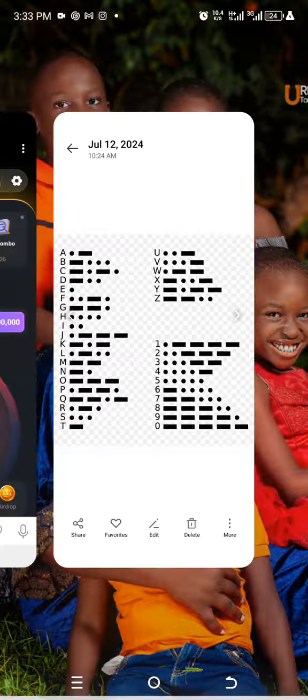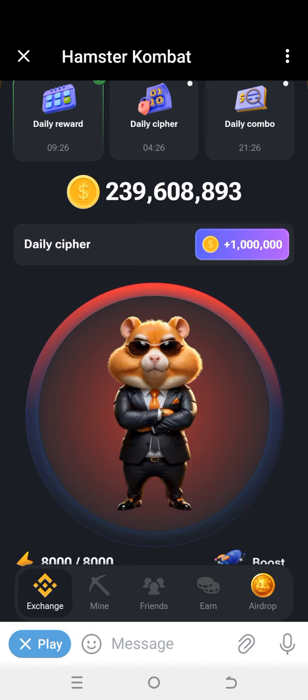So if you are a beginner here, I want to remind you, if you want to enter a dot, is to tap the screen once. If you want to enter a dash, is to hold the screen. So the daily sci-fi word for today is dex, which is spelled